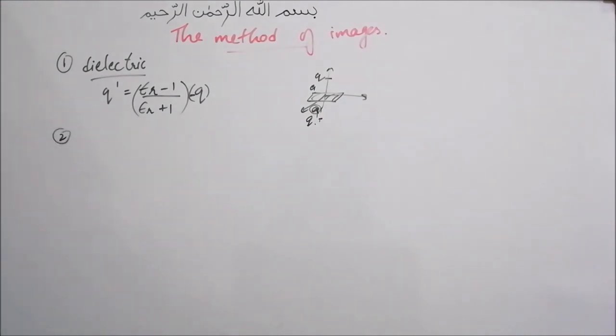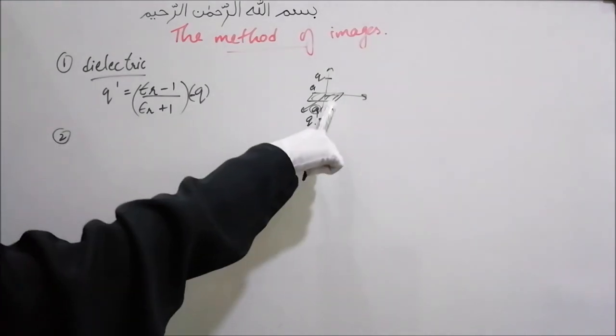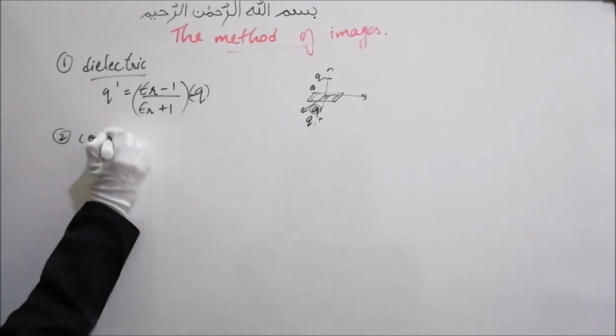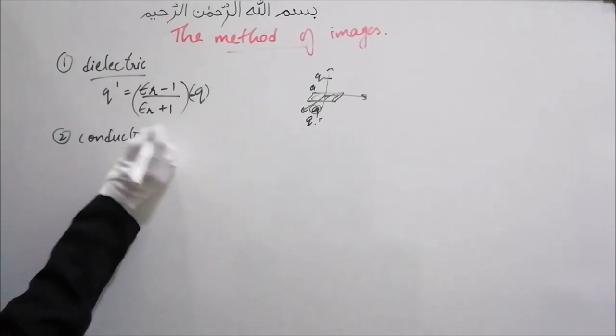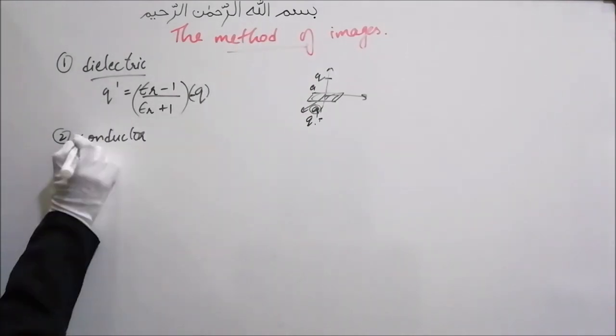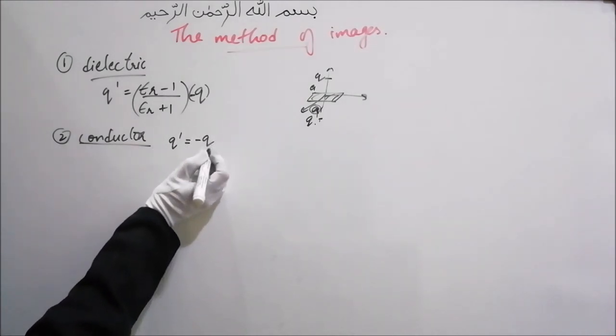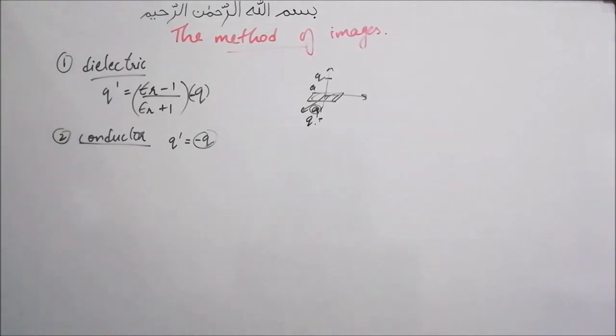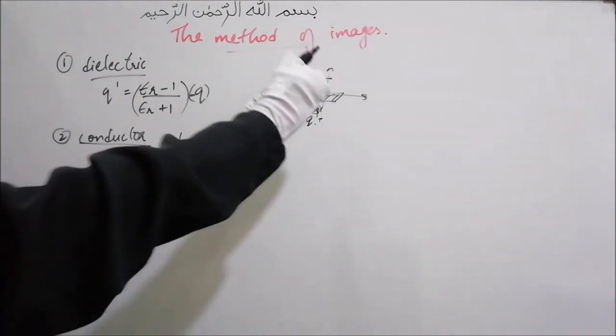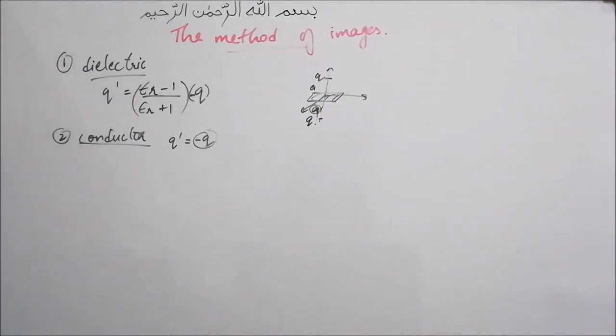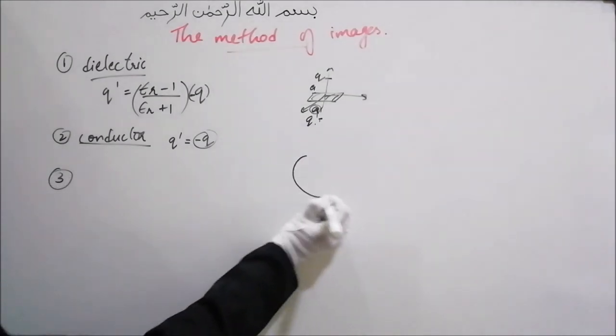Second, if instead of dielectric we had a conductor there, that is the entire region is filled with a conductor, then q dash will be equal to minus q, and this minus q will be induced at a distance a below that surface. Third, let's say we had a conducting sphere.